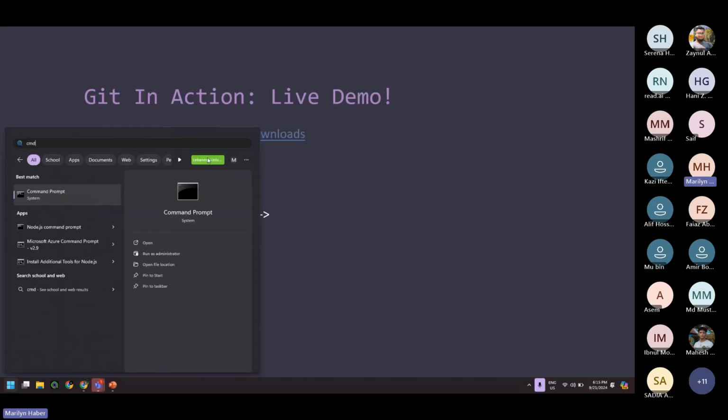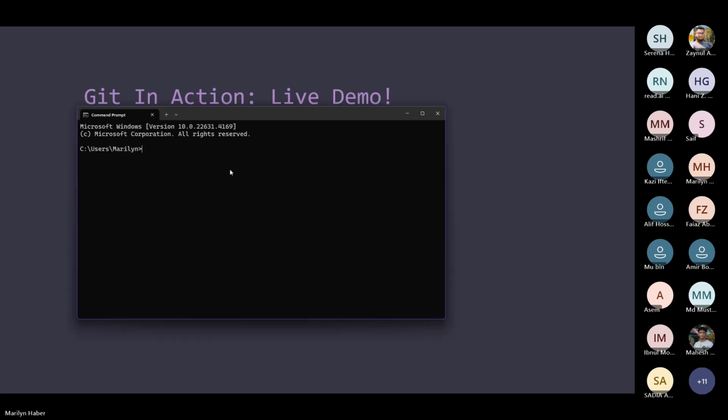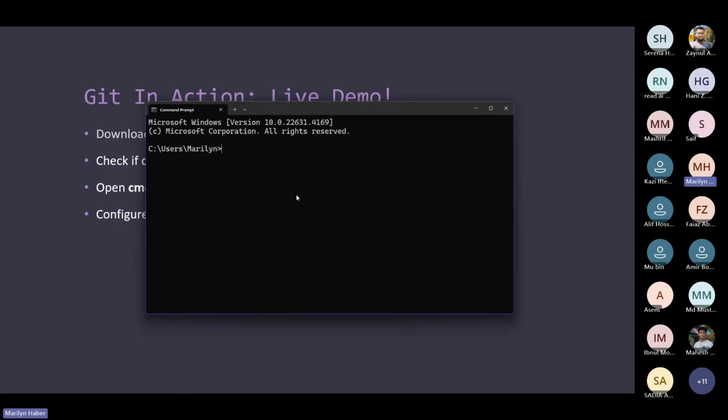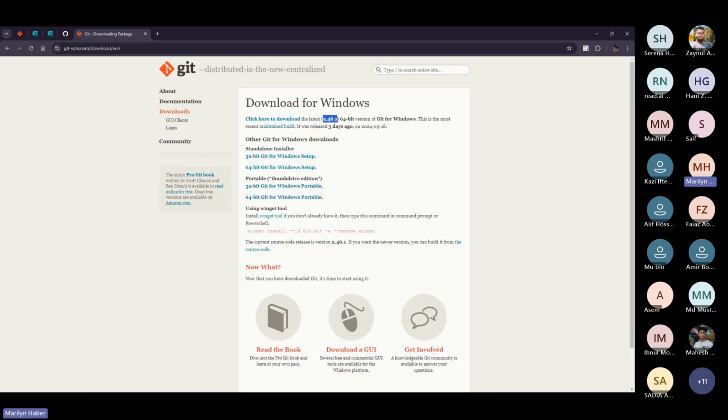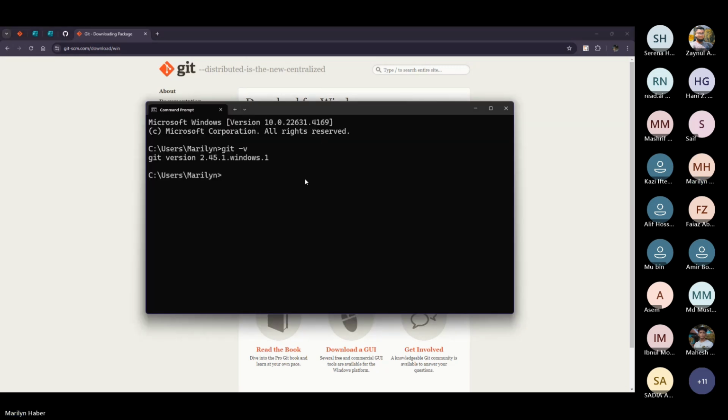Okay, and I'm going to call the command from here. First of all, I need to check that I have the latest version of Git. So here is the version 2.45.1, while when you go into Windows, you can notice that it's 2.46.1. So mine needs an update, but you can get the latest here. So that's the first step.